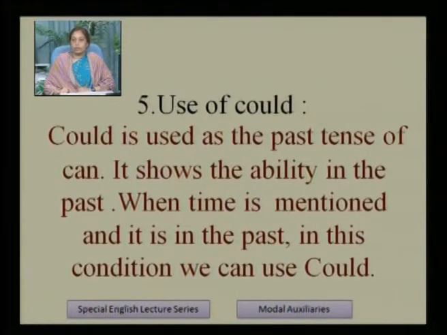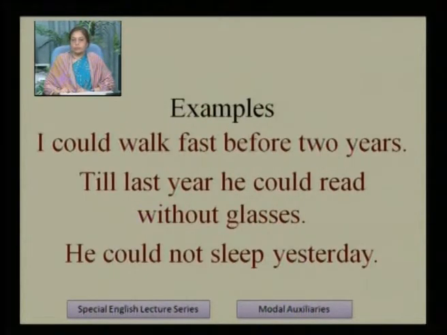Use of could. Now we will see the use of could. How could is used in sentences. Could is used as the past tense of can. It shows the ability in the past, just like can but in past tense. When time is mentioned and it is the past, in this condition we can use could. Examples: I could walk fast before 2 years.